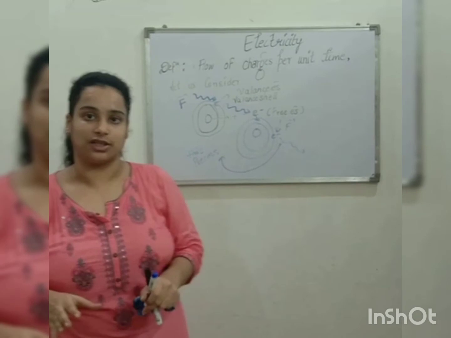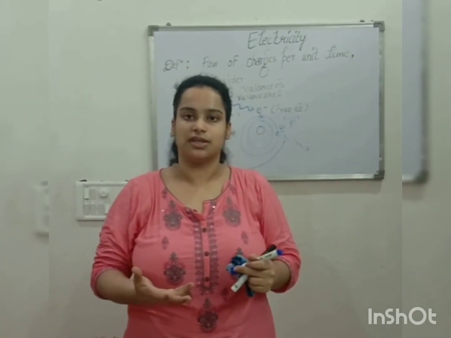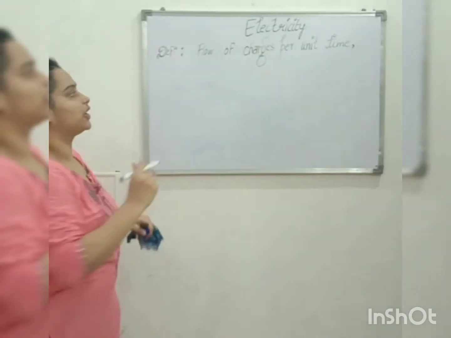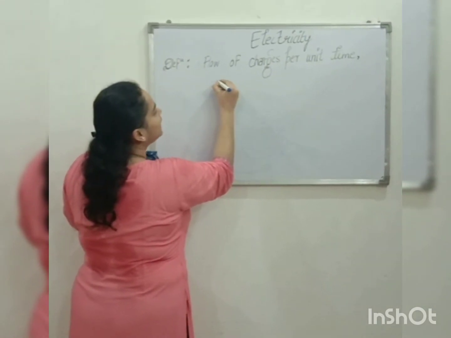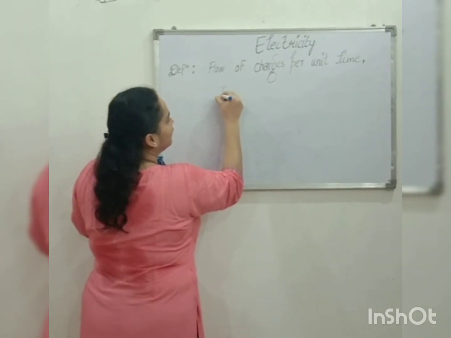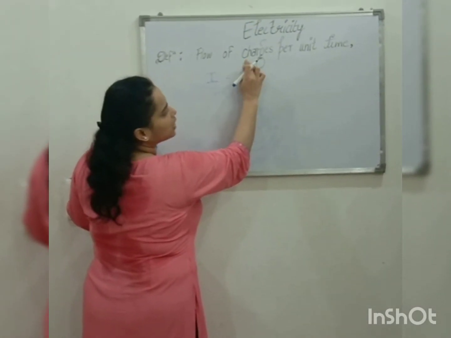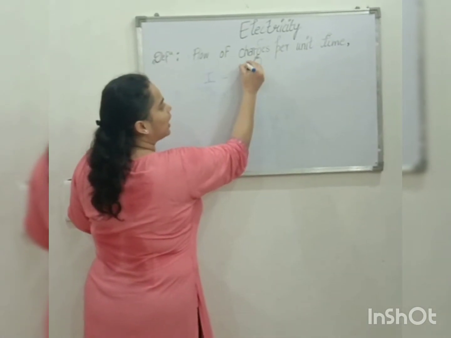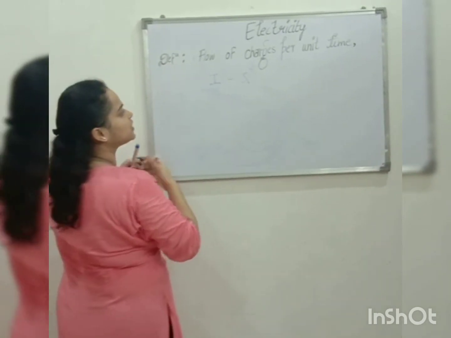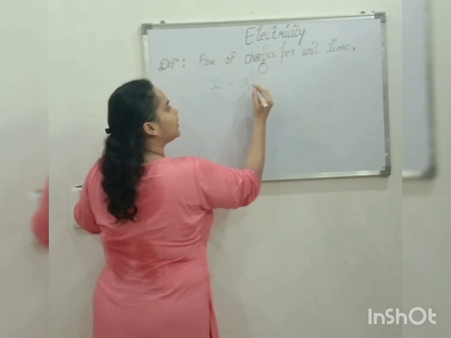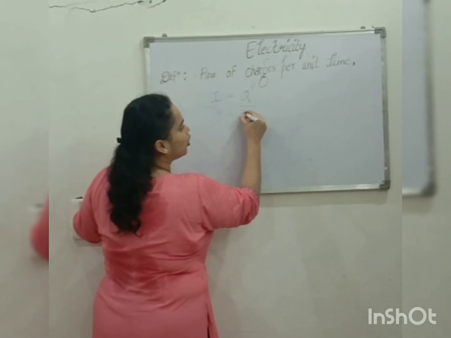There are certain basic terms which we have to understand for our 10th class. We have to understand what it is and what the formula behind it is. Electric current is a flow of charges per unit time. Electric current is represented by capital I. It is charge per unit time. Charge is represented by capital Q, per unit time. Time is represented by small t.